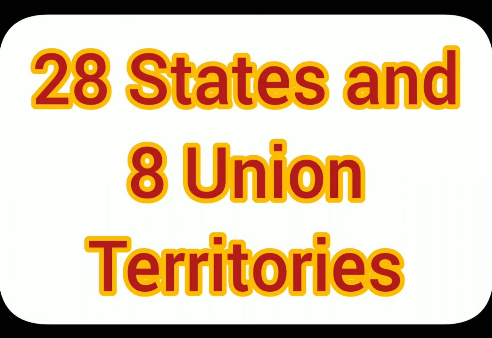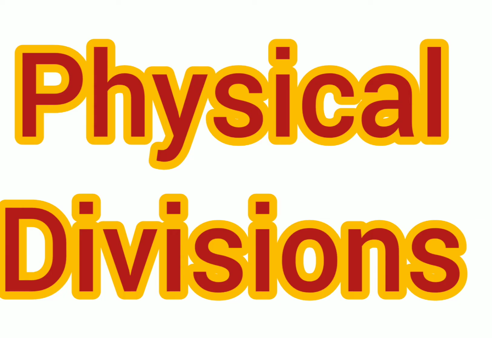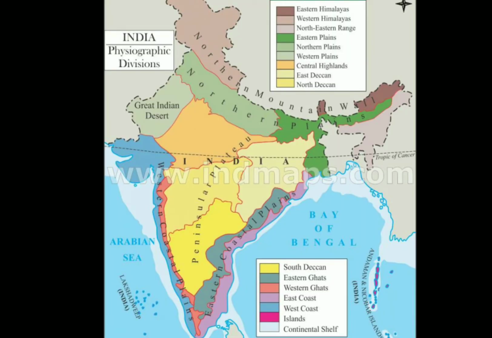After discussing the political and administrative divisions, that is the states and the countries sharing their borders with our country, we moved ahead to physical divisions. So, India has very distinct physical features that divide the country into 5 major divisions.